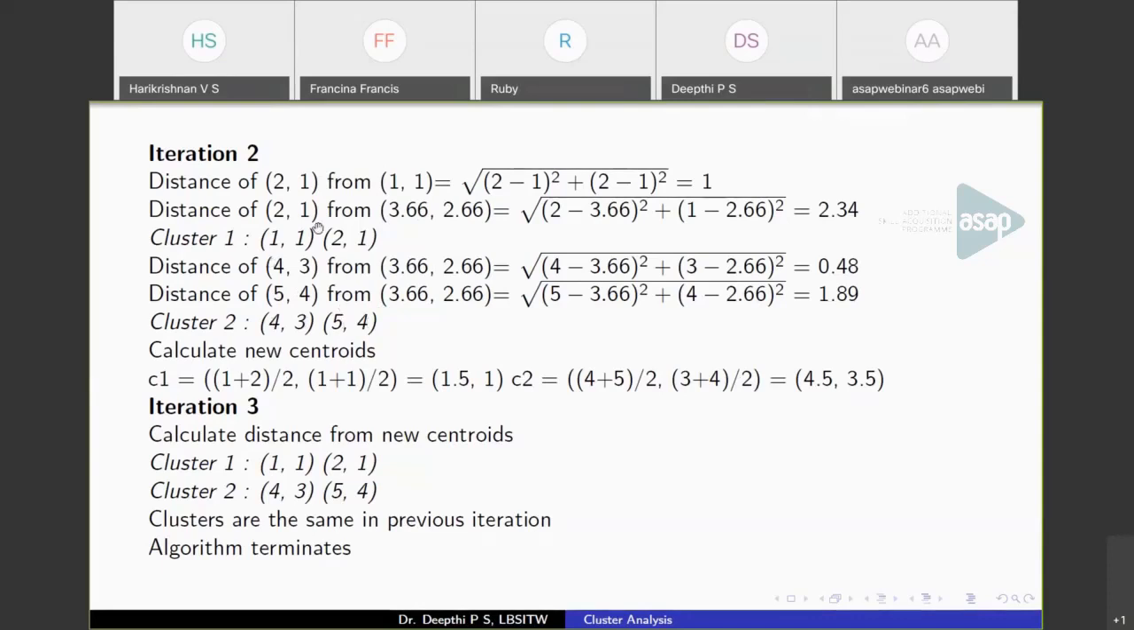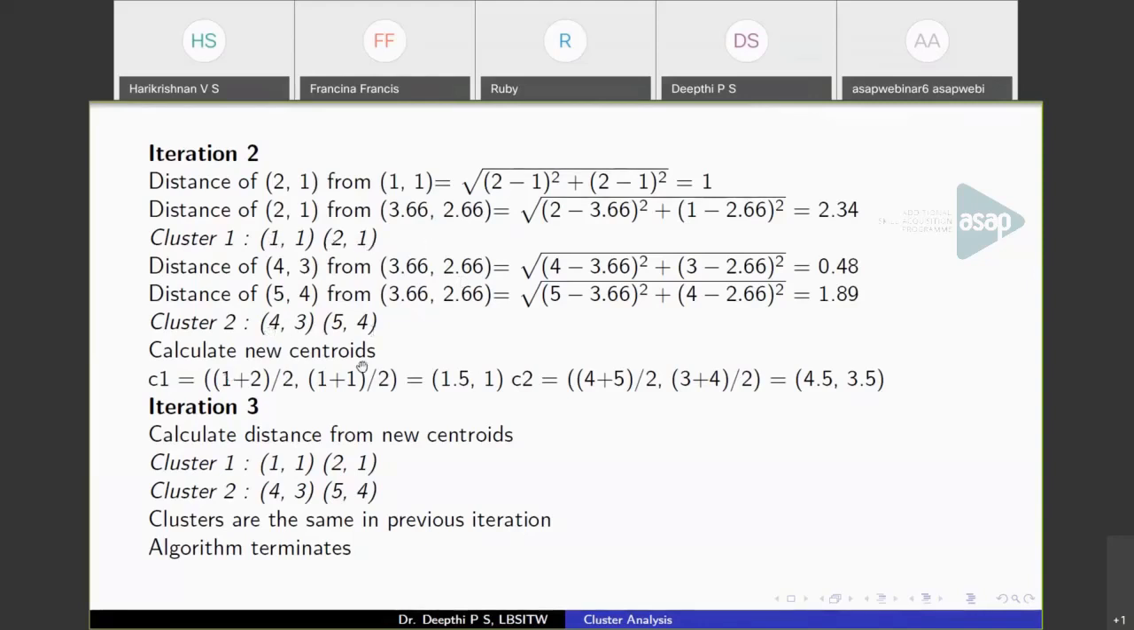Okay. So we have calculated the distance of all points except (1, 1), because (1, 1) is already a centroid. We have calculated the distance of (2, 1), (4, 3) and (5, 4) from the centroids (1, 1) and (3.66, 2.66), and we get a partition like this. Cluster 1 will have (1, 1), (2, 1). Cluster 2 will have (4, 3) and (5, 4).